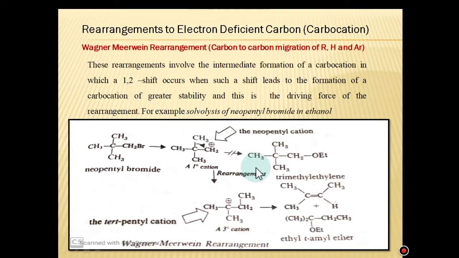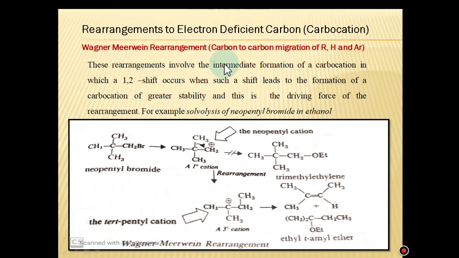Good afternoon, students. In continuation of reaction mechanism, today we are starting the last portion of this unit, which is the specific rearrangements involving carbocations and free radicals. In previous lectures, we have completed substitution, elimination, and addition reactions. Today we are focusing on some specific rearrangements which include the carbocation. Some of these rearrangements we also discussed in the examples of elimination and addition, which include the carbocation.